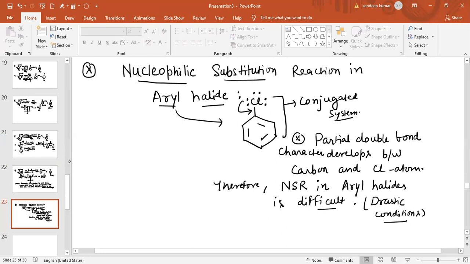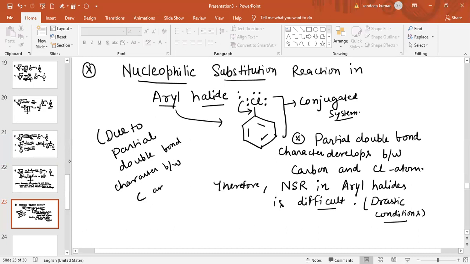Why drastic conditions? Because of the partial double bond character between carbon and halogen. So please remember all these things. Rest we will discuss in our next lecture.